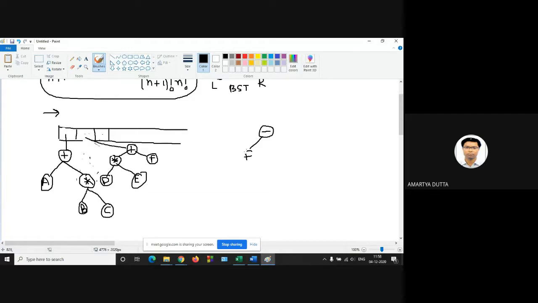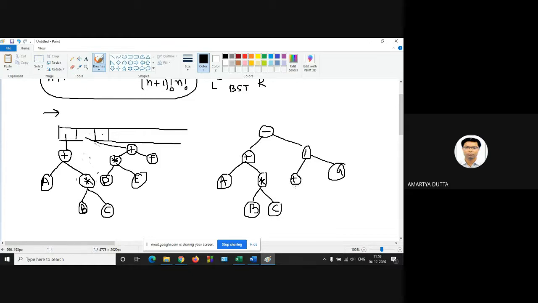Plus, this will be your division. You can check also, this is your A, and this is the multiplication, this is B and C. So division at the right child you will get G, and here this is your addition.